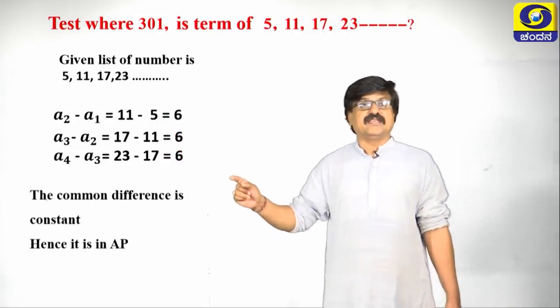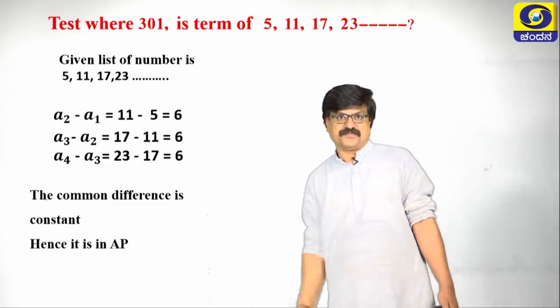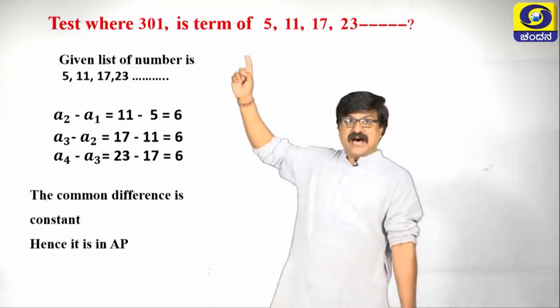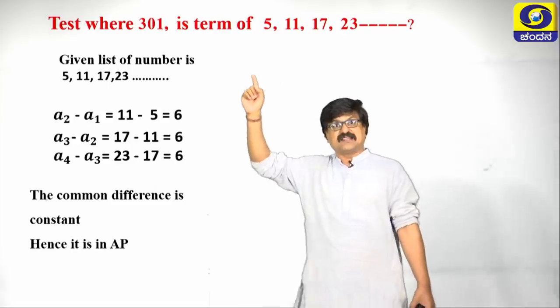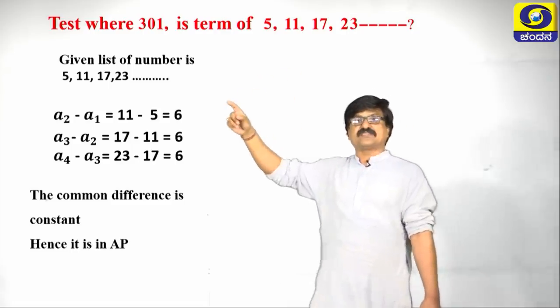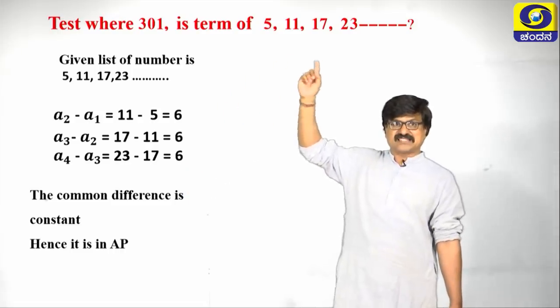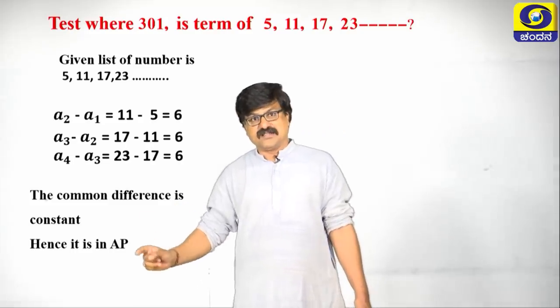Hence, the given list of numbers is in AP. After writing this, sometimes they may ask in a given AP to test whether 301 is a term or not. Here no need to find this, because he has given only a list of numbers, we are cross checking whether it is in AP or not.